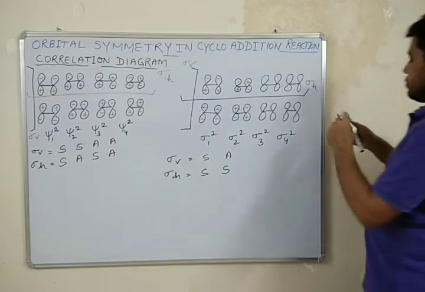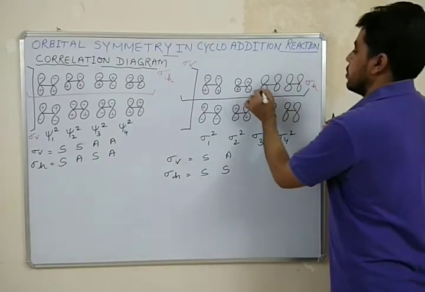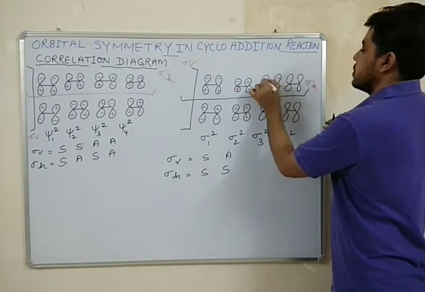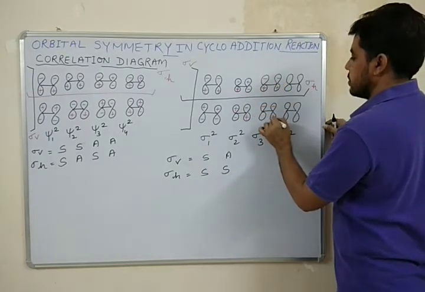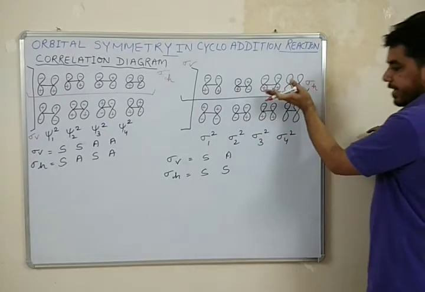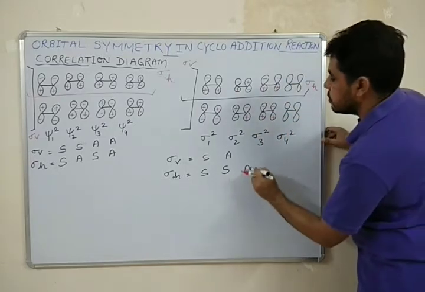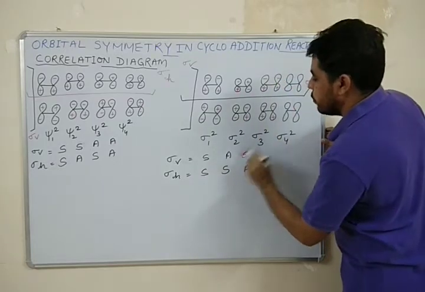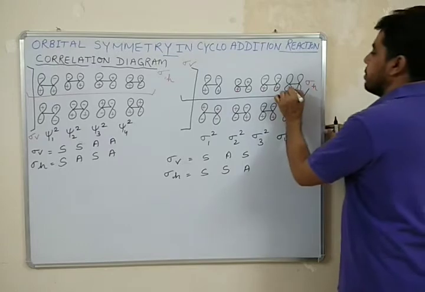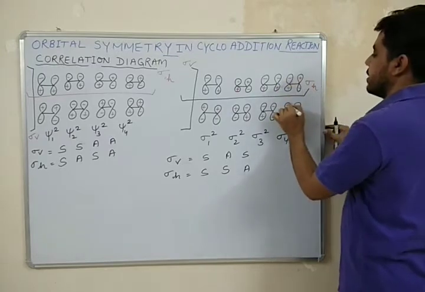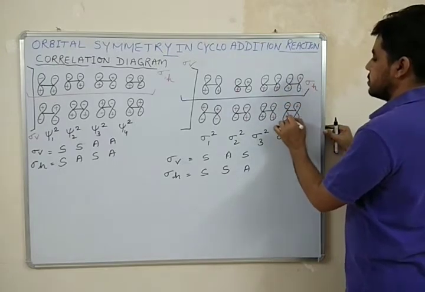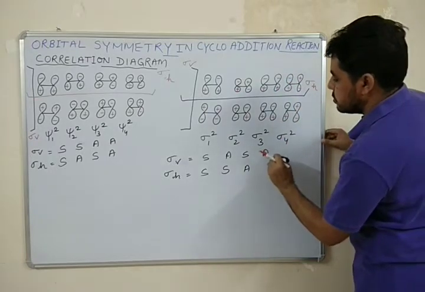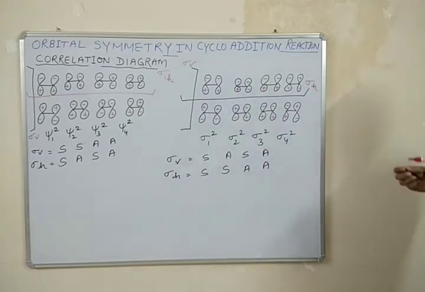Next is, here I have plus plus minus minus. So it is asymmetric with respect to sigma h and symmetric with respect to sigma v. And next one is plus minus plus minus minus plus minus plus. Okay, it is asymmetric with respect to both sigma v and sigma h.